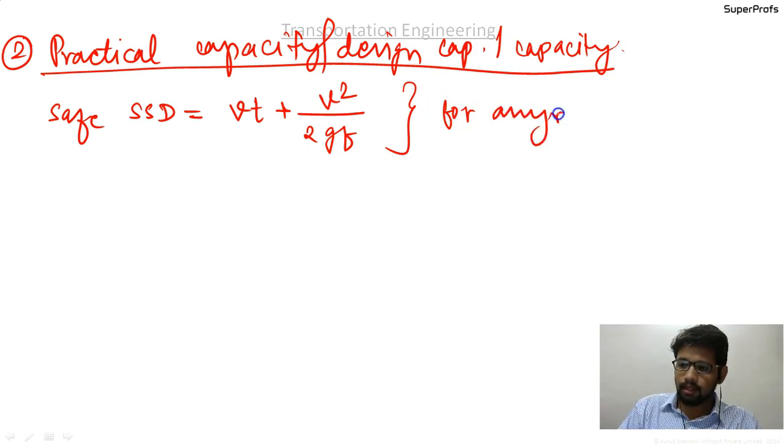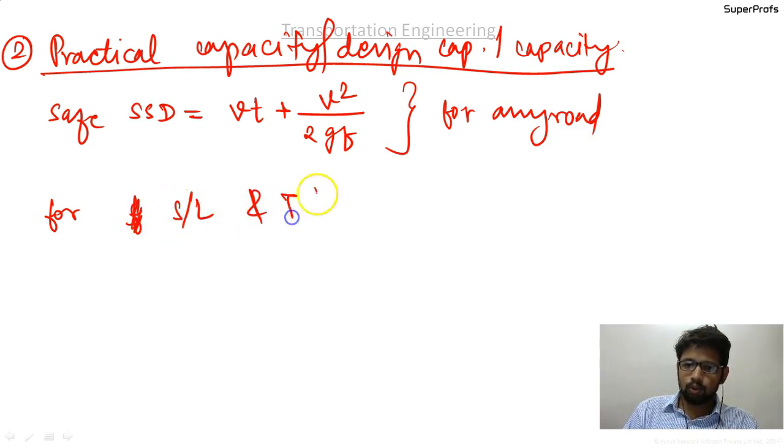For single lane two-way road, this is the exception.